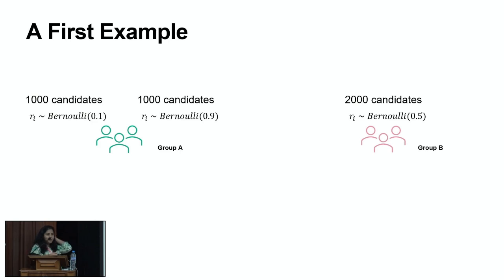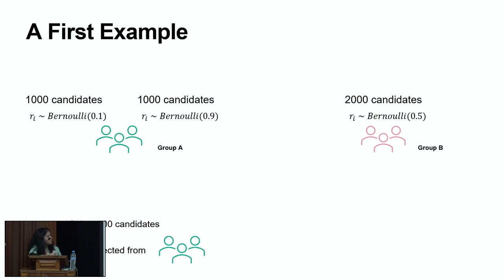So in this paper, we study this phenomena of disparate uncertainty. And to introduce that, let me go through a first example. So we have two groups, Group A and Group B. Both the groups have the same number of candidates, so 2,000 candidates in both the groups. The relevance of the candidate I notate by Ri. It's distributed according to a Bernoulli distribution. And this is Bernoulli 0.9 for half of the candidates in Group A and 0.1 for the other half. Whereas in Group B, everyone is Bernoulli 0.5.